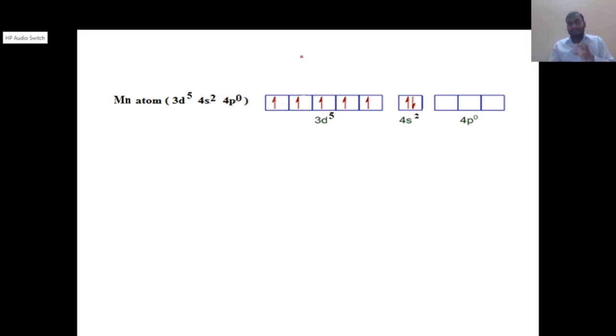Manganese at the ground state has the electronic configuration 3d5 4s2. So see how the electrons are arranged. All the 5 electrons are singly occupied according to which rule? Hund's rule. Singly occupied in each orbital, and this 4s2 is paired. So this is the ground state electronic configuration.